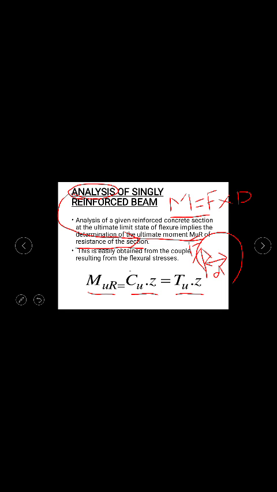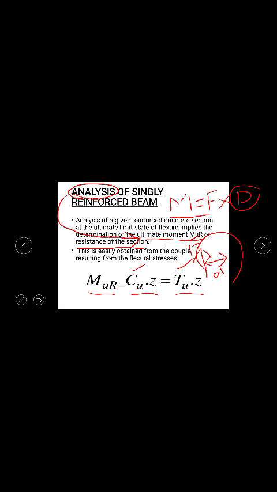What is this C and what is this T? You are already well acquainted with the values of Cu and Tu, where Cu is the ultimate compressive force and Tu is the ultimate tensile force. This term Z is sometimes called the lever arm. In one of our lectures you have already gone through the term lever arm. Lever arm is the distance between the forces which are going to form a couple for resisting some moment.